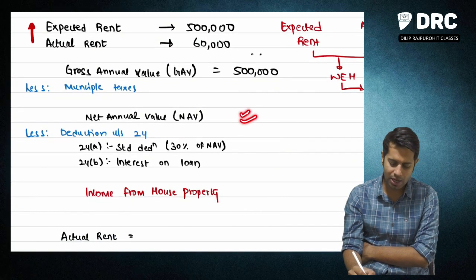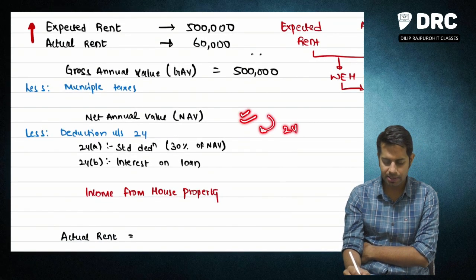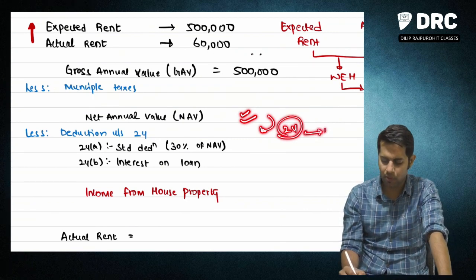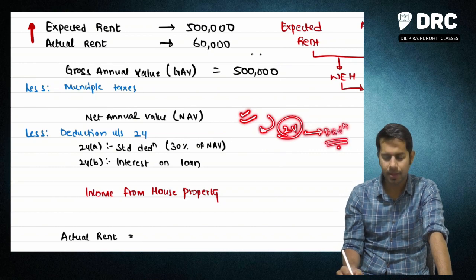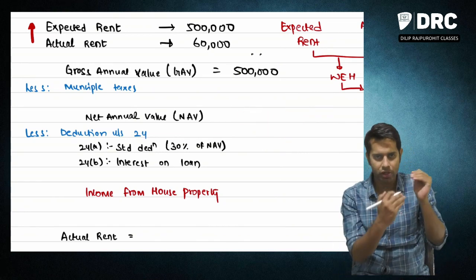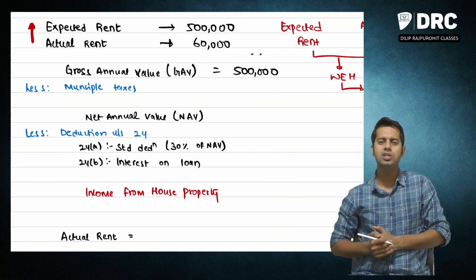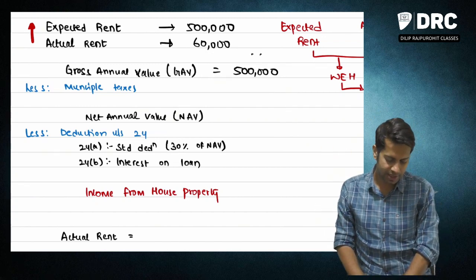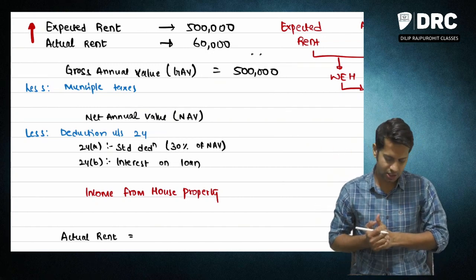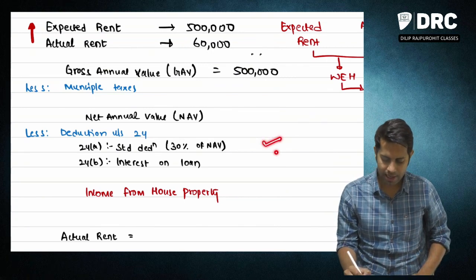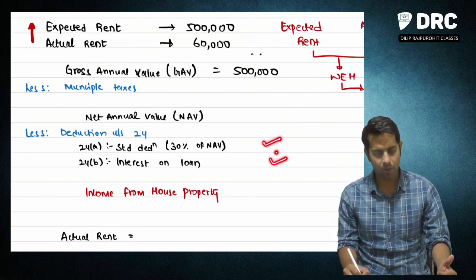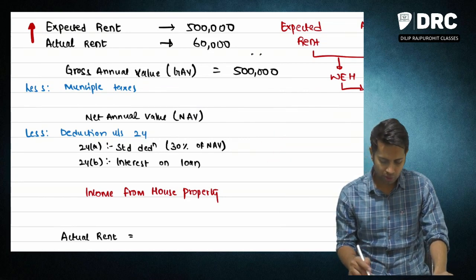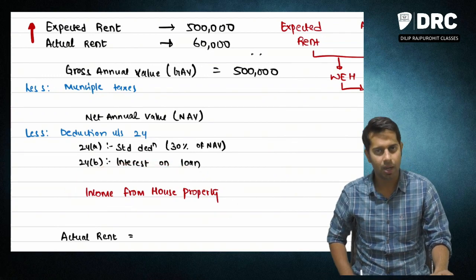Once you get your net annual value, you will be allowed to take deductions under section 24. Section 24 of income tax law talks about deductions for computation of your income from house property. Are there any deductions which you are allowed to take? Answer is yes. These deductions are given under section 24. Section 24A talks about standard deduction. Section 24B talks about interest on loan. Once you reduce that, you will get your income from house property.